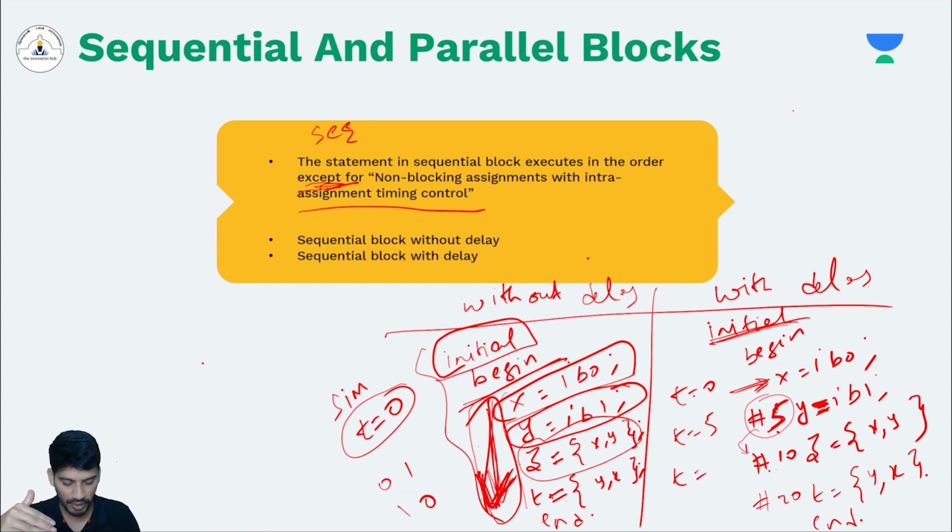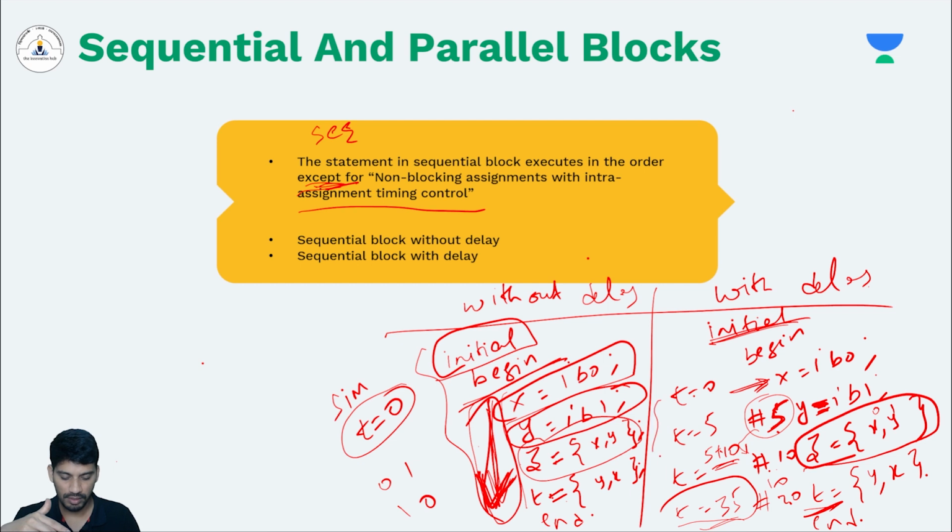So this will be executed at 5 plus 10, that is 15 nanoseconds, and z will be 01. The last will be executed at 5 plus 10 plus 20, how much is it? 35. At 35 nanoseconds, my t will be 10. Since they are blocking statements, they block the flow, so they have to add the earlier time periods.